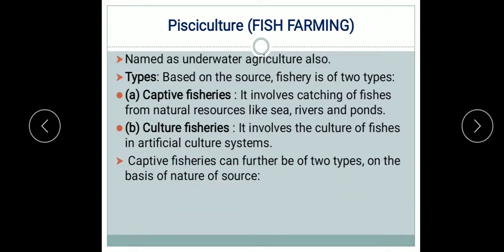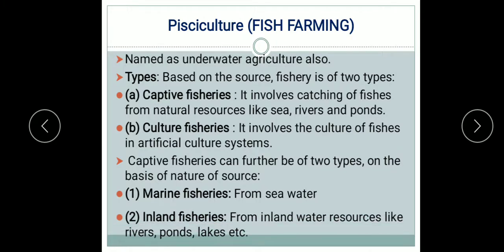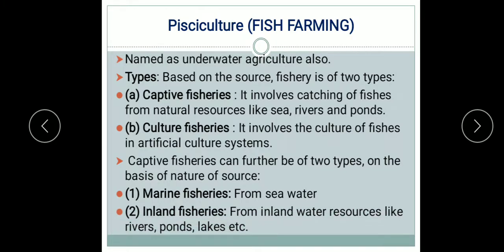Further, captive fisheries can be of two types on the basis of the nature of the resource. These are marine fisheries, where fish are captured from sea water, and inland fisheries, where fish are captured from inland freshwater resources like rivers, ponds and lakes.